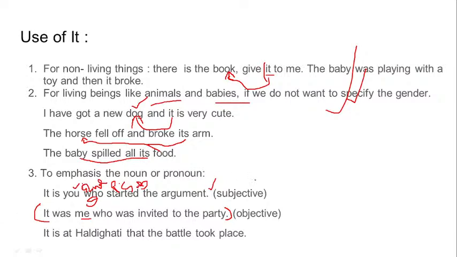We are using me over here because we are at the receiving end of the action. See, we are in the passive case. We are in the accusative or objective case. That is the second case. We are not the performer of the action. We are getting invited upon. The action is being done upon us. Was invited, the action performed upon us. Passive receiver. I am the receiver of the action of invitation. So that is why we have used me.